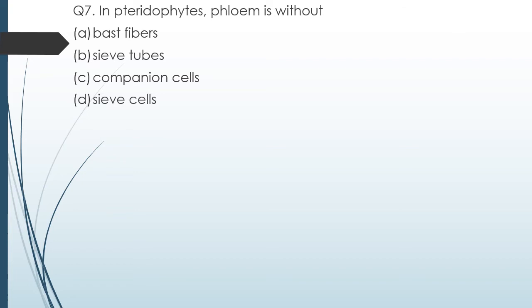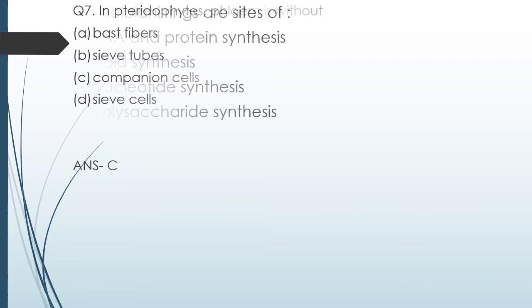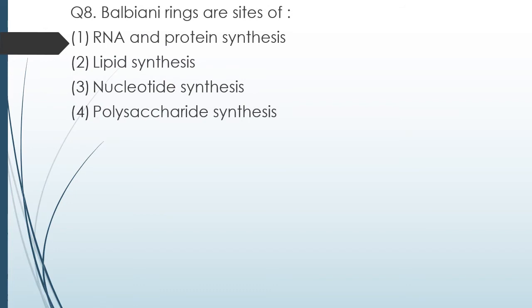Question number 7. In pteridophytes, phloem is without bast fibers, sieve tubes, companion cells, sieve cells. The correct answer is option C, companion cells. Question number 8. Balbiani rings are site of RNA and protein synthesis, lipid synthesis, nucleotide synthesis, polysaccharide synthesis.